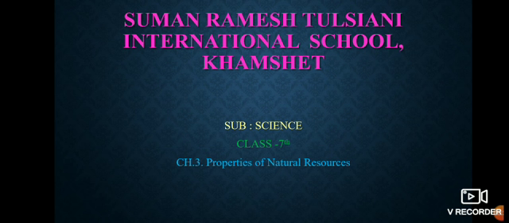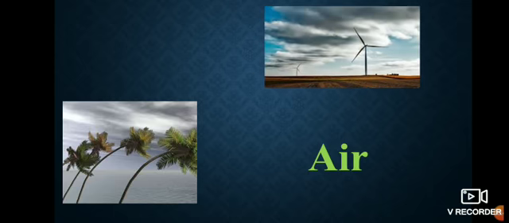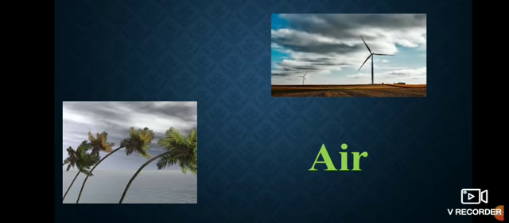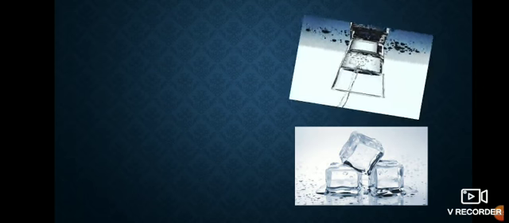Before that, I would like to ask you one question. Which are the natural resources? What do you see in this picture? Air. The first natural resource is air. The second one, of course, is water.